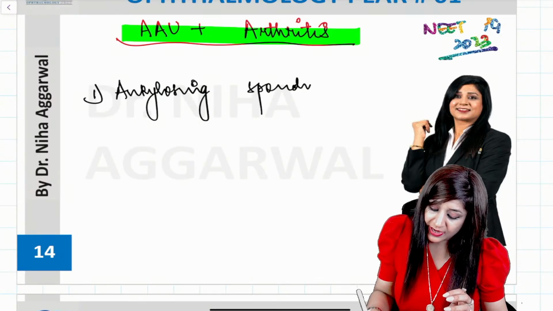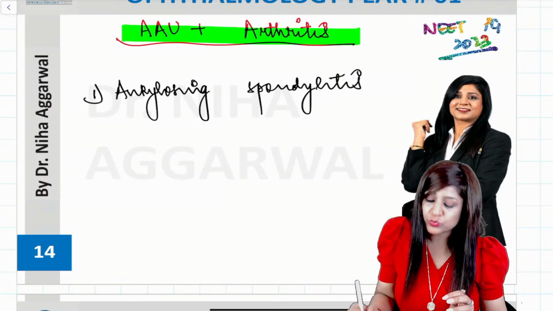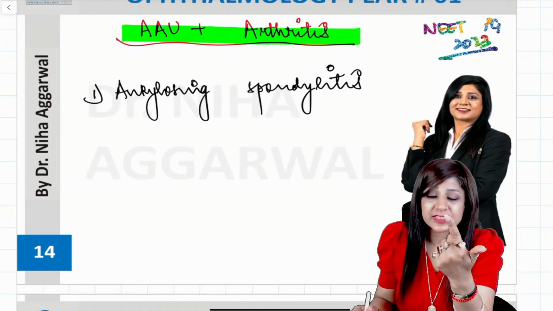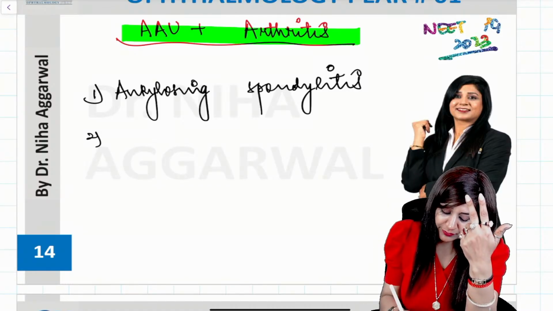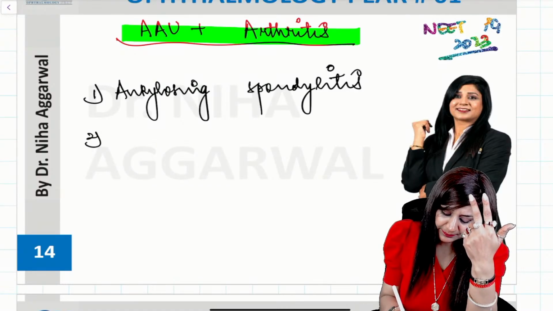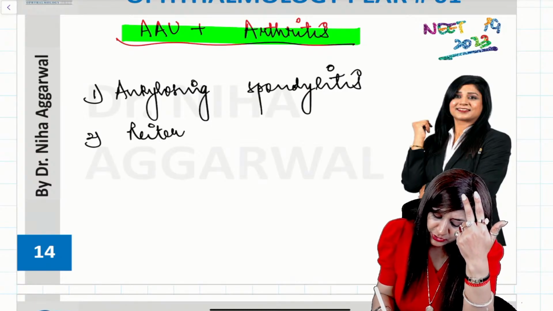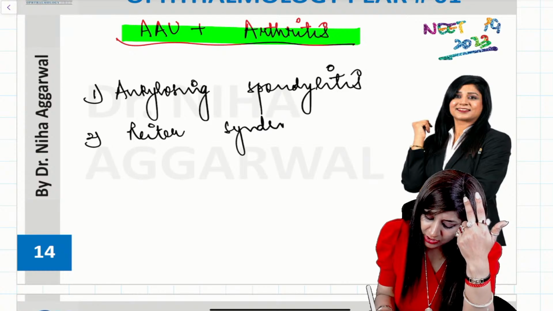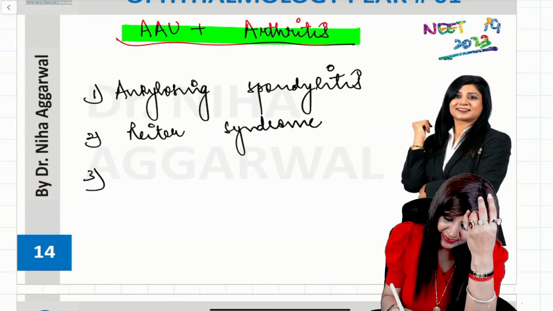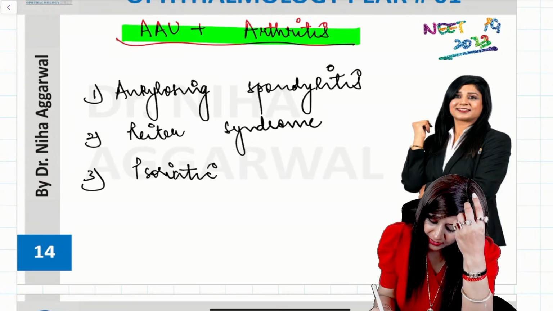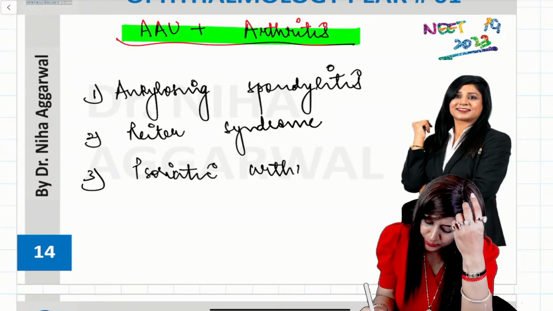It is common in young males, with spine movement restriction, HLA-B27. We can have Reiter syndrome, reactive arthritis. Just now I told you. We can have psoriasis, psoriatic arthritis can also be there.